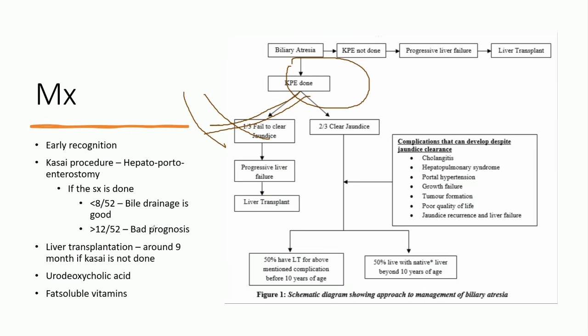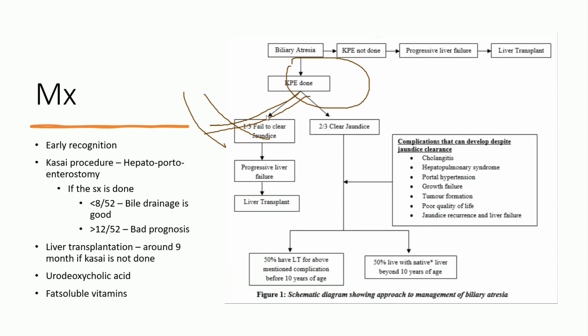And liver transplantation, if you want to do it, we have to do it around 9 months for the babies who have not had the Kasai procedure. So the definitive management is liver transplantation. Until the definitive management, we can go for ursodeoxycholic acid and fat soluble vitamins to maintain the proper lifestyle of the baby. So those are the management options I want to mention.